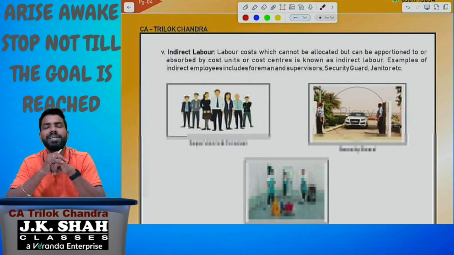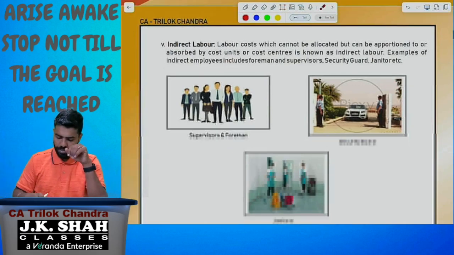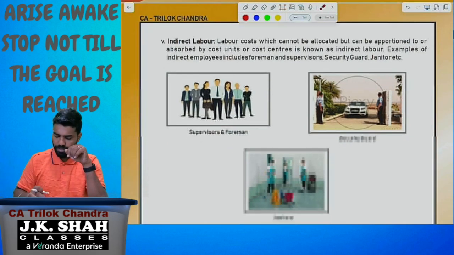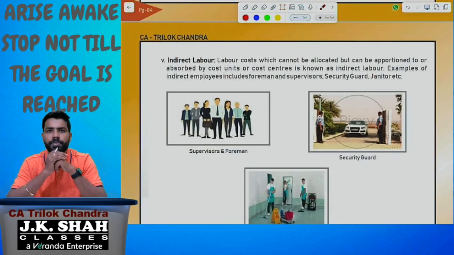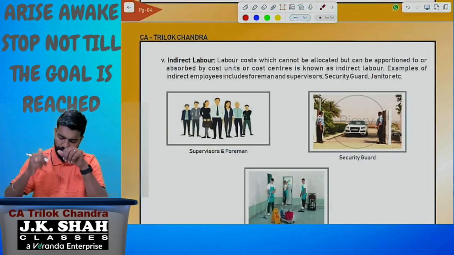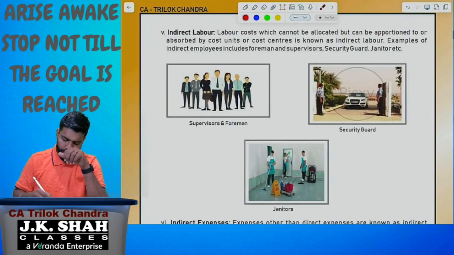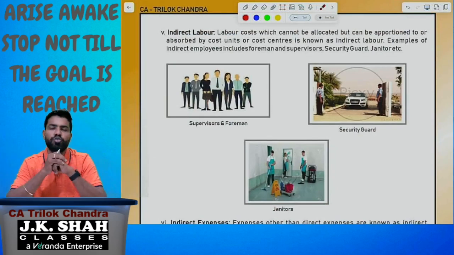Janitors means the people who clean the premises. So these are the indirect labors: supervisors, managers, security guards, janitors, housekeeping people.